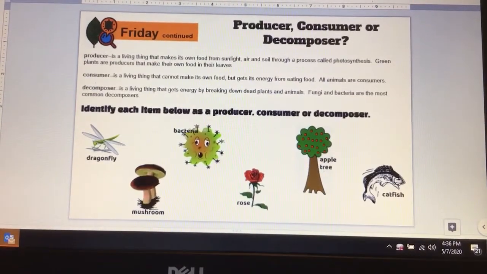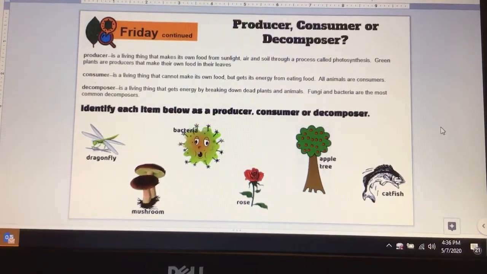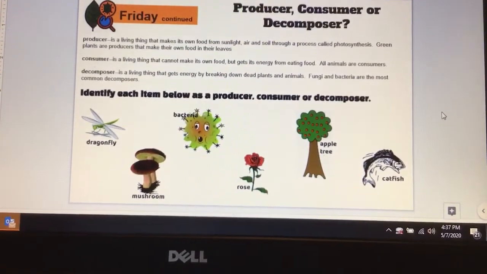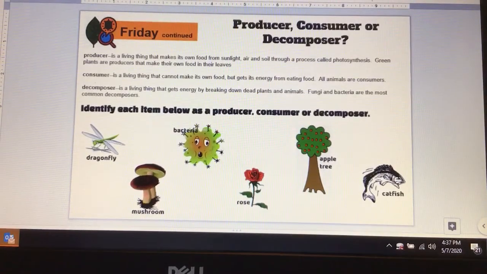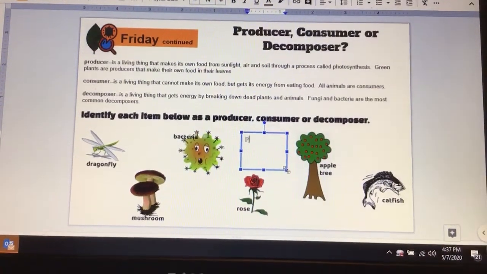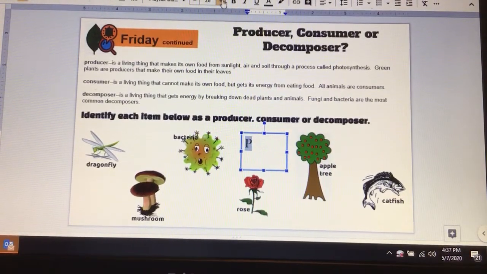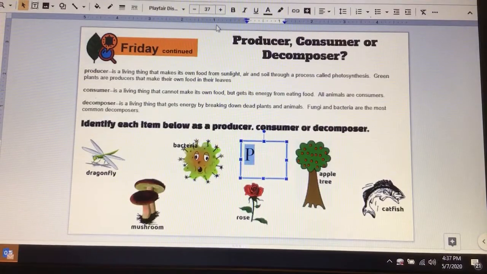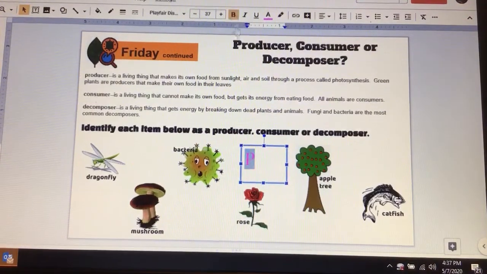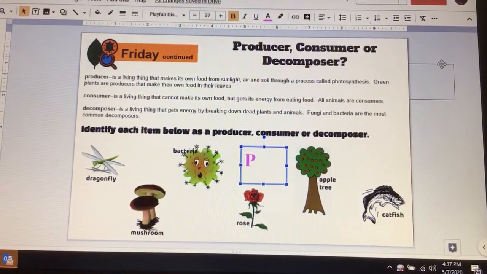So now, looking at that, do you know between a dragonfly, a mushroom, bacteria, rose, apple tree, and catfish, which ones are decomposers, which ones are consumers, and which ones are producers, okay? What I would like for you to do is create a text box that is just going to be the letter P. Probably should make that really, really big. Okay, here's my letter P. And then I guess I can make it a certain color. We'll make all of those purple. So which of these are producers, which ones are consumers, and which ones are decomposers, okay?